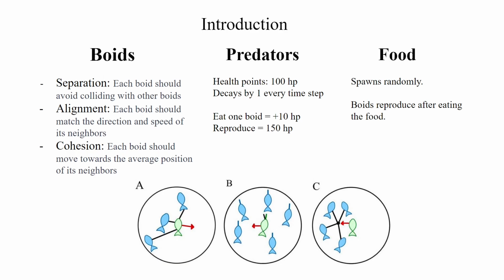The food particles were added for the boids to consume. The food particles are spawned randomly within the box at a specific rate. When these food particles are consumed by the boids, they reproduce, spawning a copy of themselves in the same position as the food particle that was consumed.